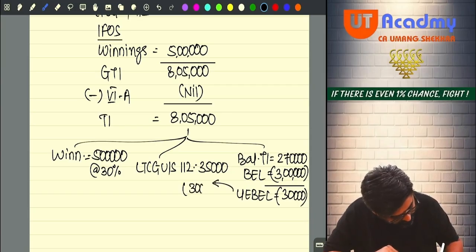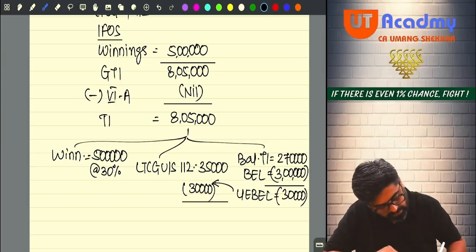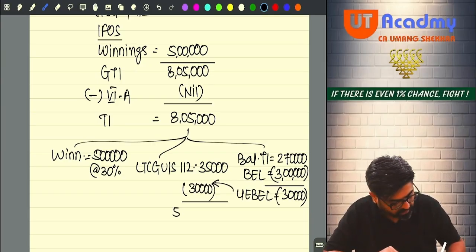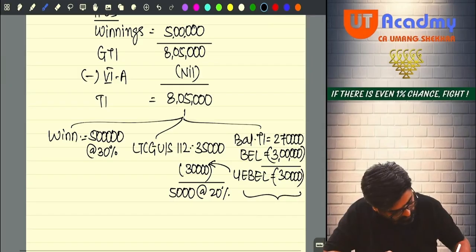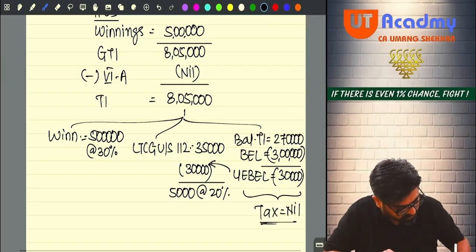So I can adjust 30,000, and my long term capital gain taxable will no more be 35,000, it will be only 5,000. At the rate of 20% I will pay tax here. Okay, no? Here, on this entire balance total income, my tax will be nil, because that is within the basic exemption limit. Yes or no?